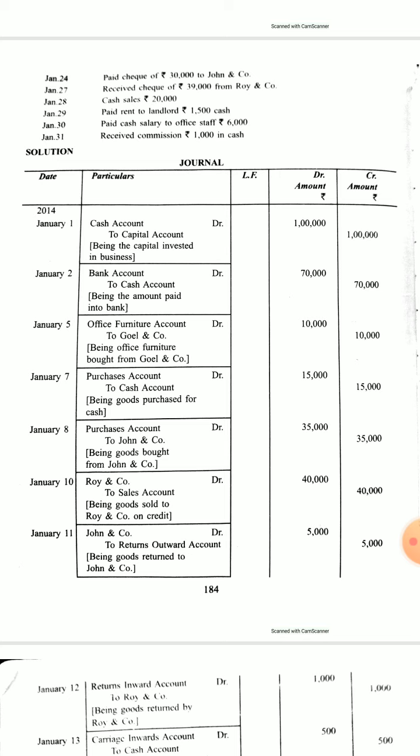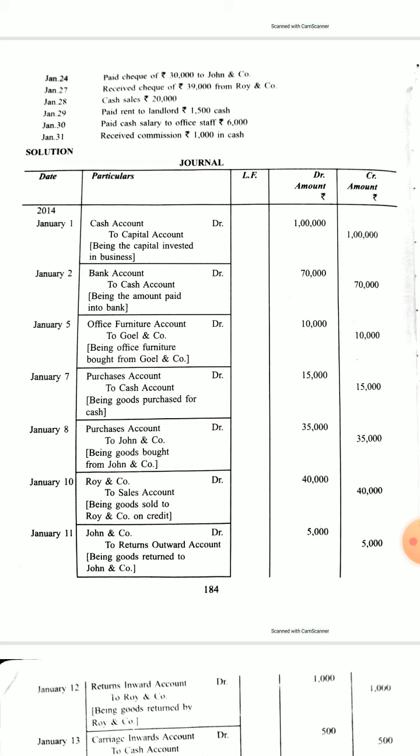Cash is a real account, and we debit what comes in. So cash is coming and it is given by the capital. So cash account debit to capital account. And the narration you have to write is: being the capital invested in business. Date you must write first, at the start of every entry.